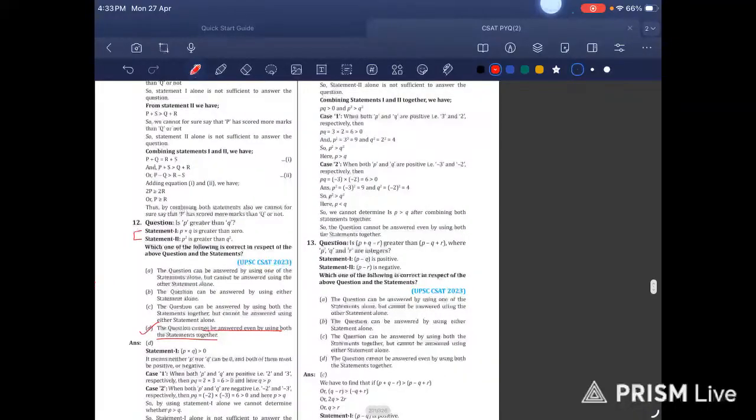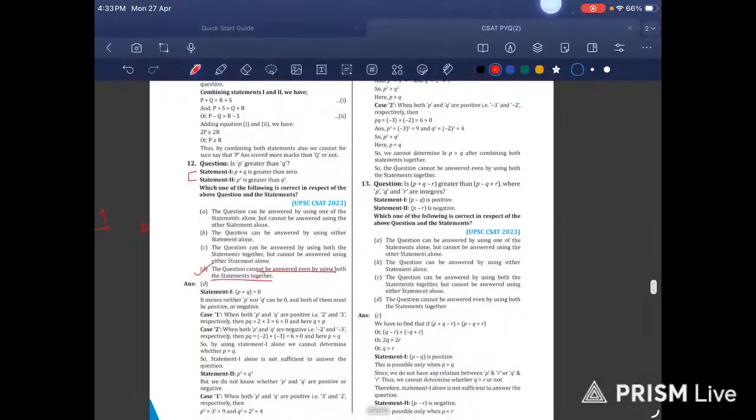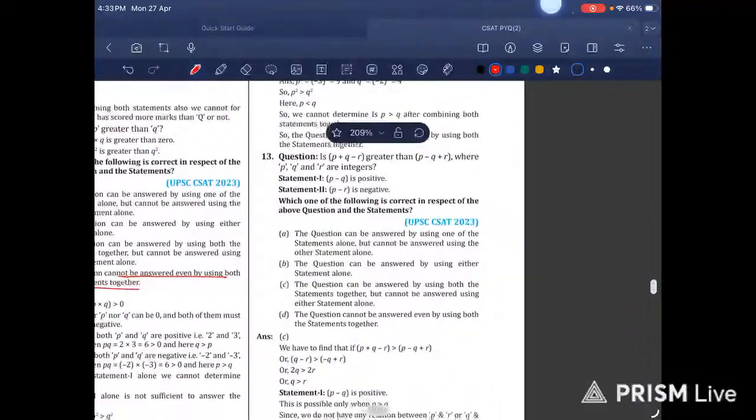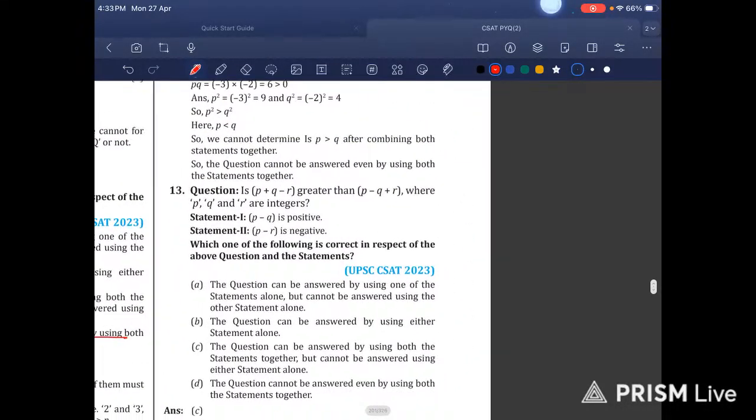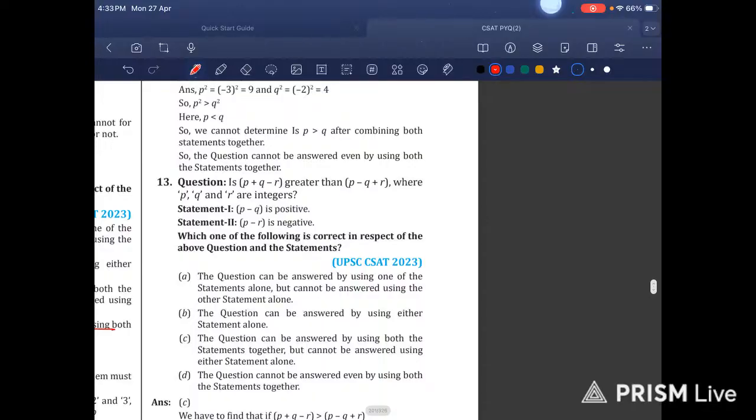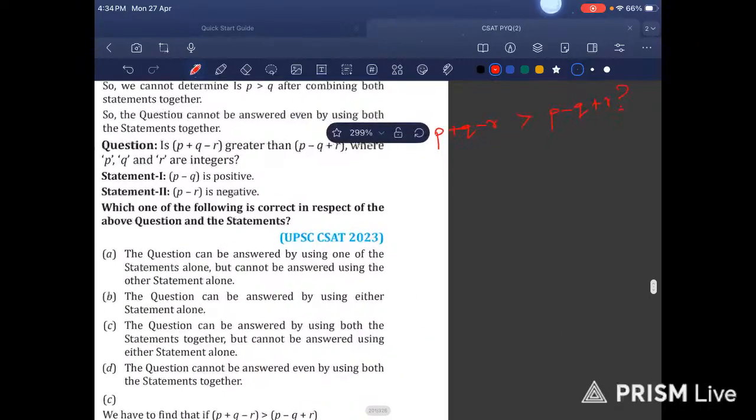Now we go to our question, that is question number 13. What is question number 13? It is saying that P plus Q minus R is greater than P minus Q plus R. It is asking us a question again where P, Q, R are integers. Okay, fine. Give me a minute. Yeah. So it becomes like this.